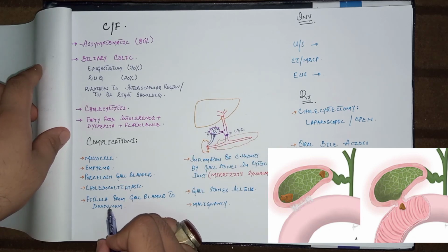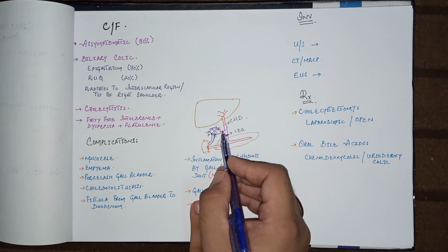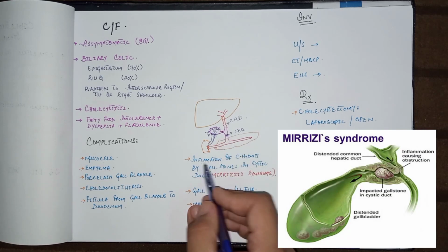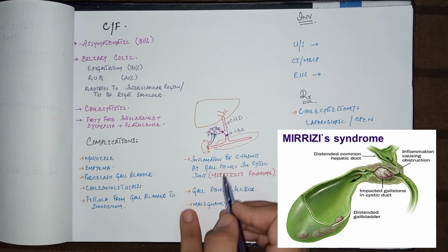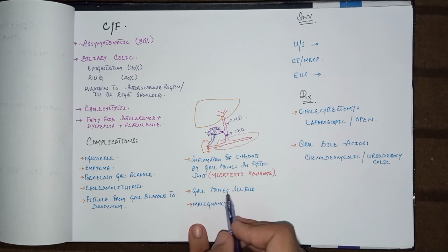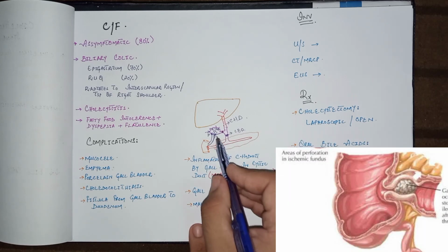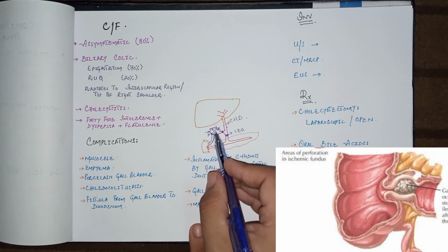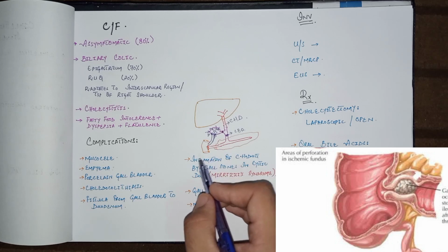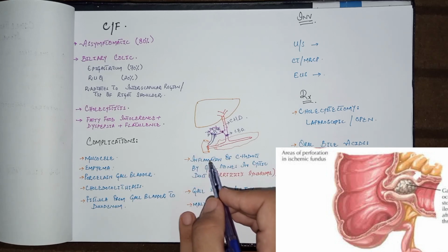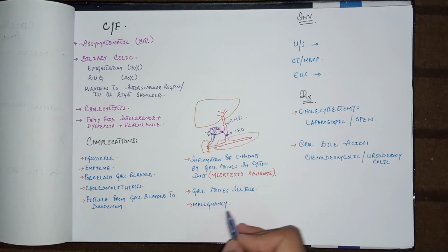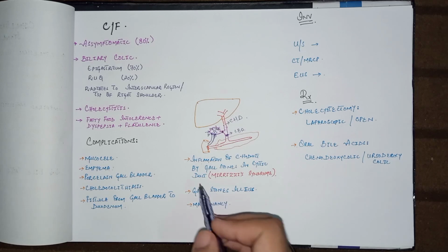This is the fistula. And when there is a very large stone in this cystic duct, it compresses the common hepatic duct as well and causes inflammation of the common hepatic duct, and this is called Mirizzi's syndrome. The other complication is gallstone ileus, which is very rare, in which due to this fistula formation, there is a shifting of gallstones into the duodenum and then jejunum and ultimately into the terminal ileum and gives the feature of intestinal obstruction. This is gallstone ileus. The rare complication is malignancy of the gallbladder.